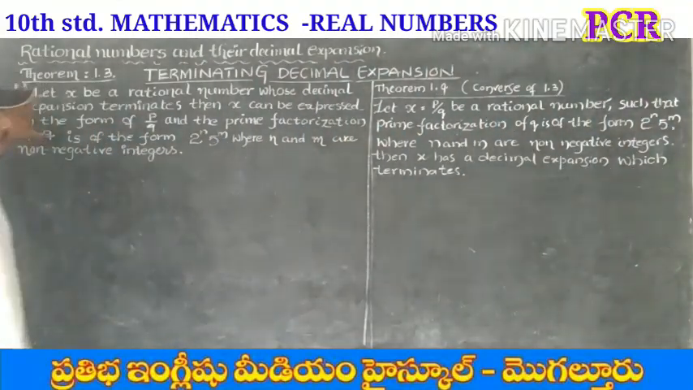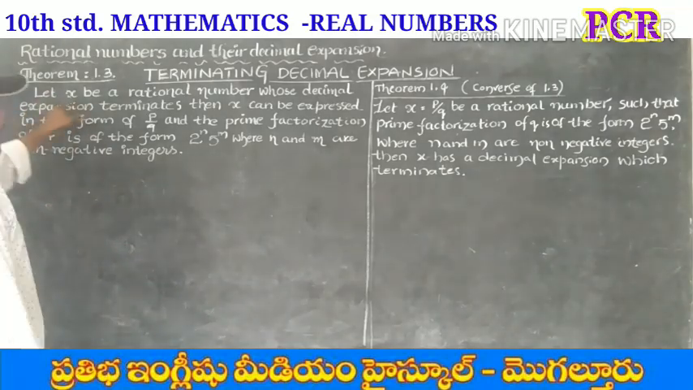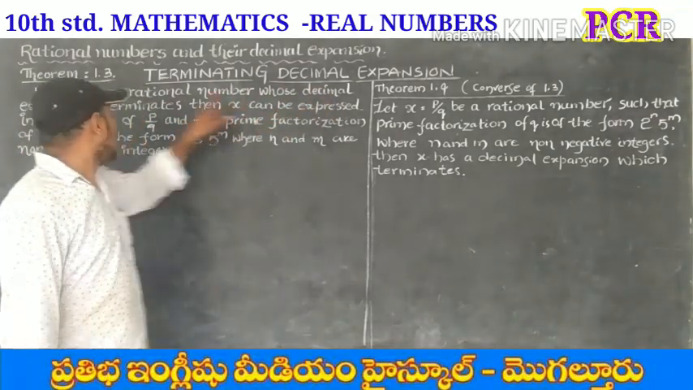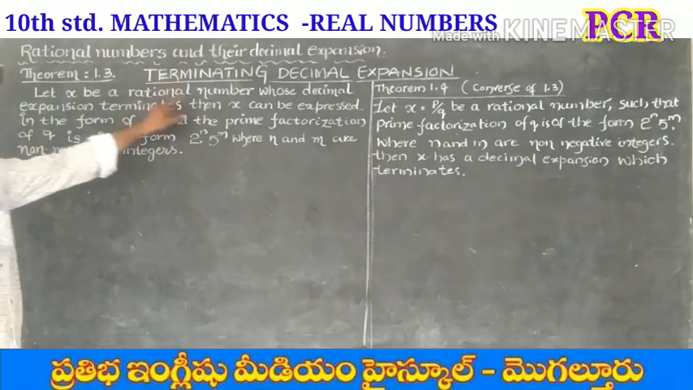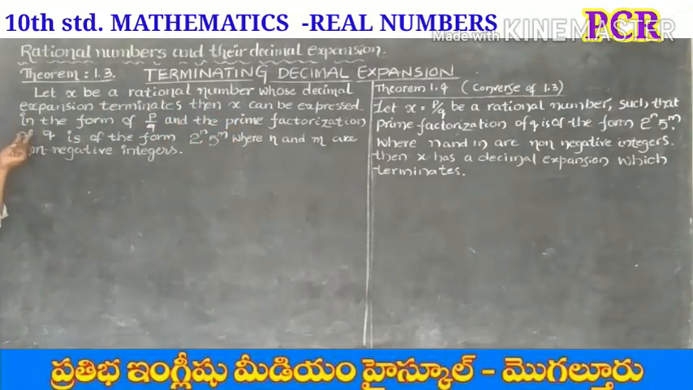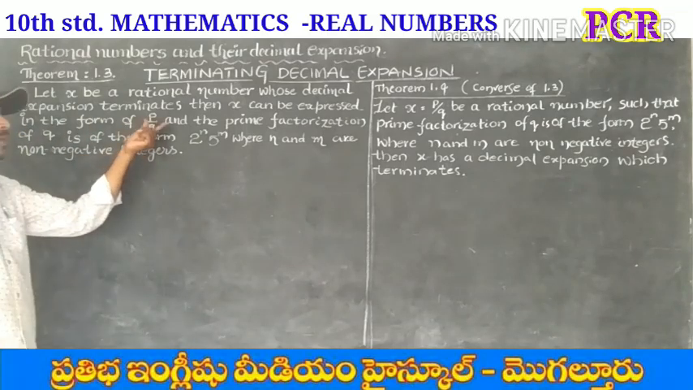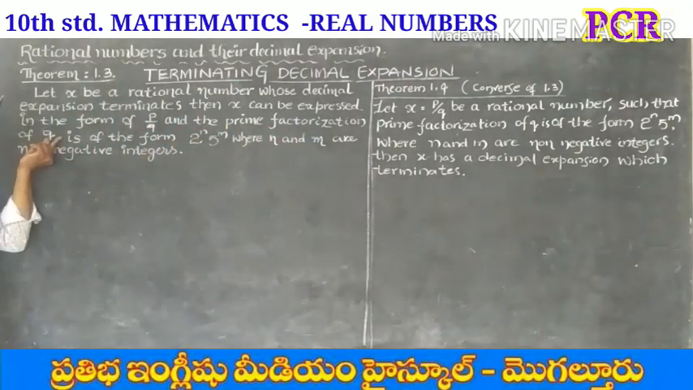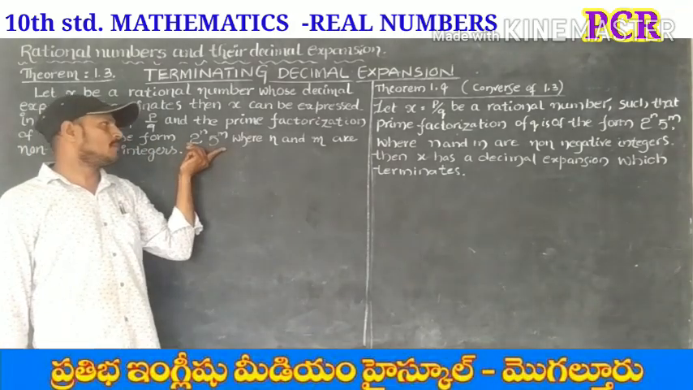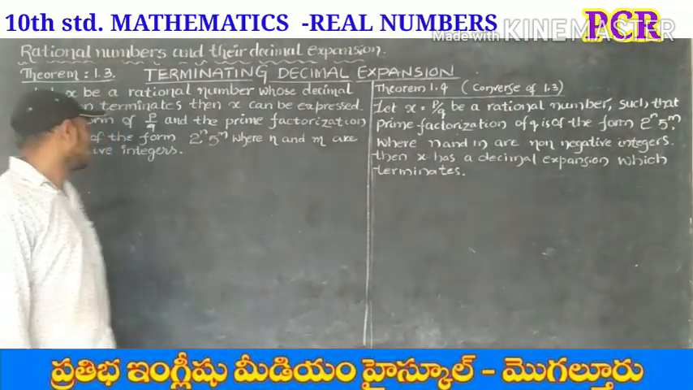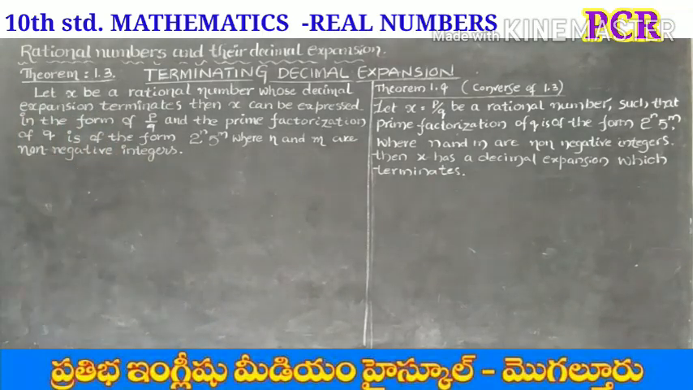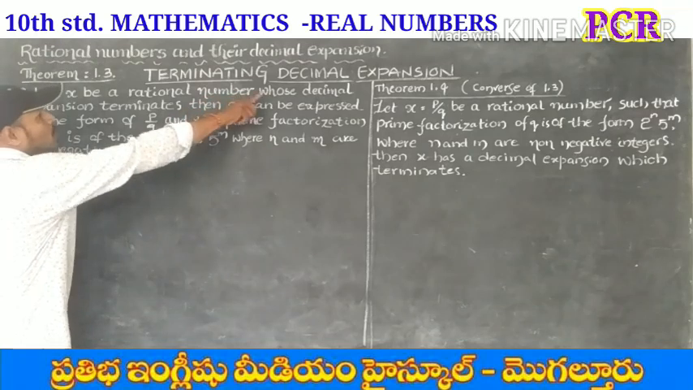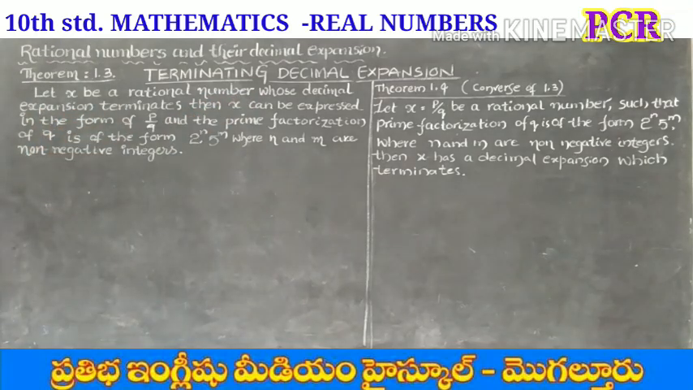Now, we'll learn about this theorem. Let x be a rational number whose decimal expansion terminates, then x can be expressed in the form of p by q, and the prime factorization of q is of the form 2 power n, 5 power m, where n and m are non-negative integers. So first learn about terminating decimal expansion. Let x be a rational number whose decimal expansion terminates.